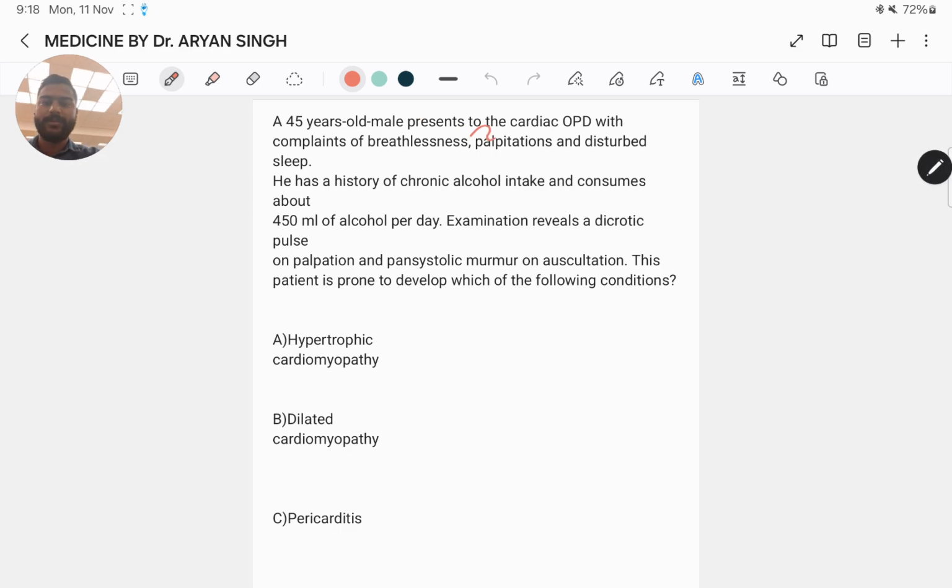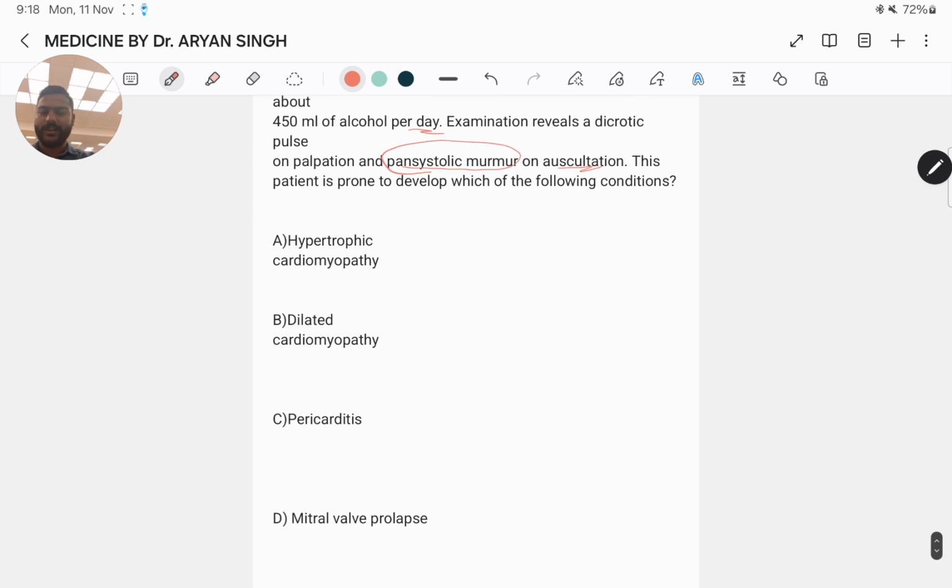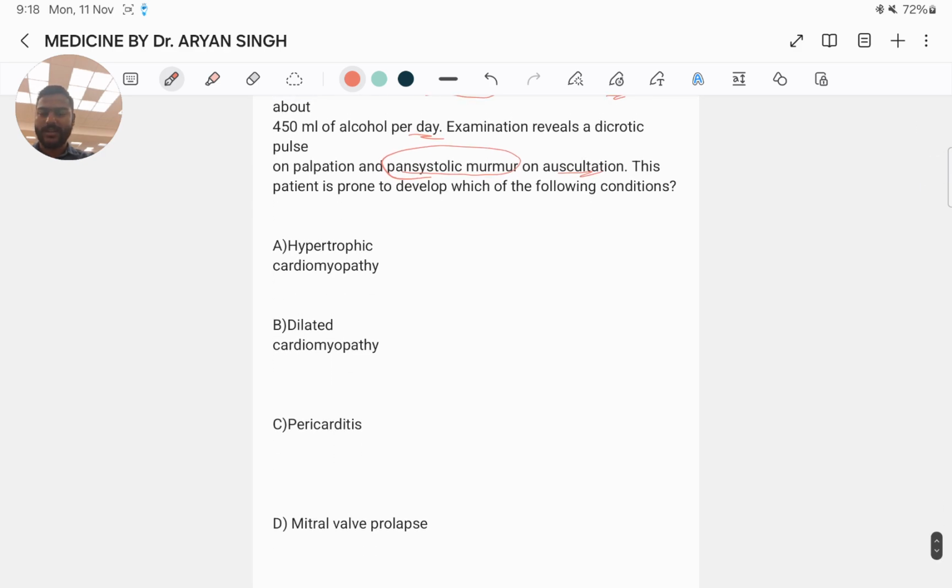A 45-year-old male presents to the cardiac OPD with complaints of breathlessness, palpitation and disturbed sleep. He has a history of chronic alcohol intake and consumes about 450 ml of alcohol per day. Examination reveals a dicrotic pulse on palpation and a pan-systolic murmur on auscultation. This patient is prone to develop which of the following conditions: hypertrophic cardiomyopathy, dilated cardiomyopathy, pericarditis, or mitral